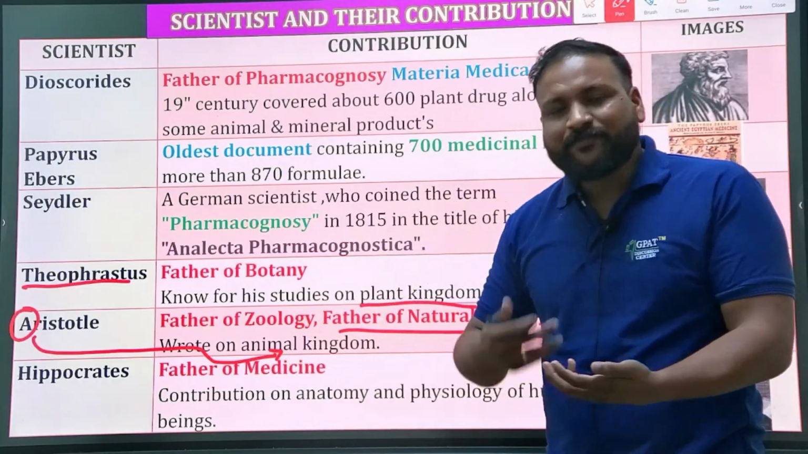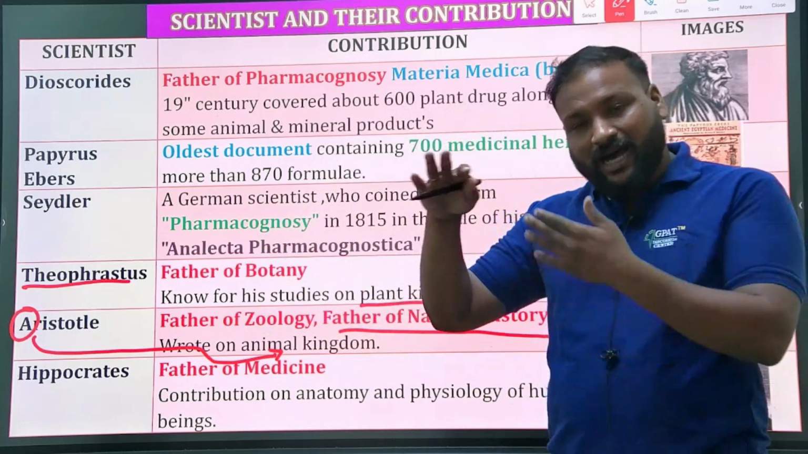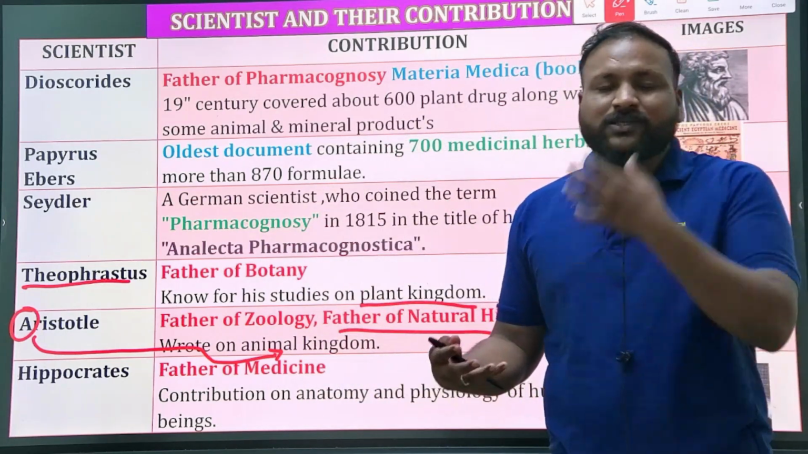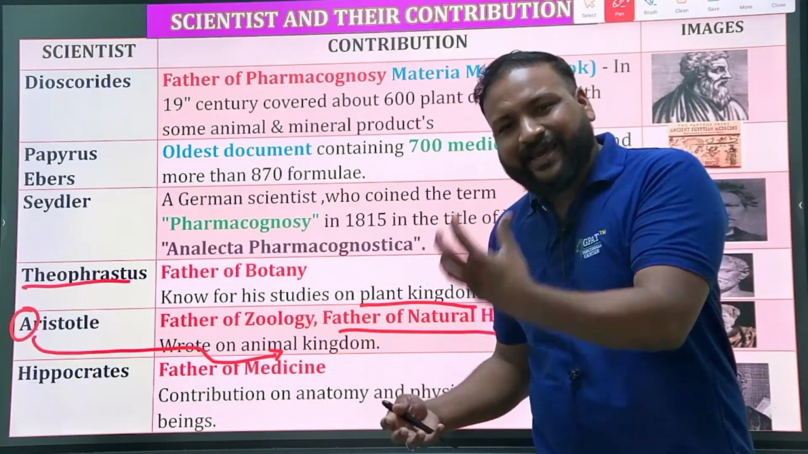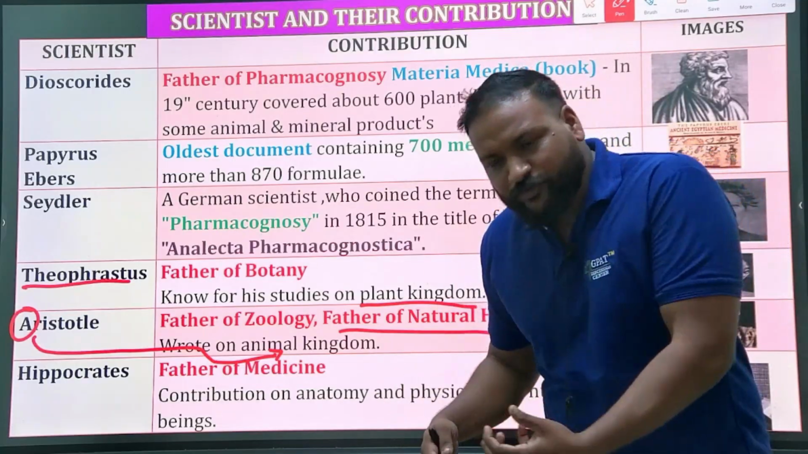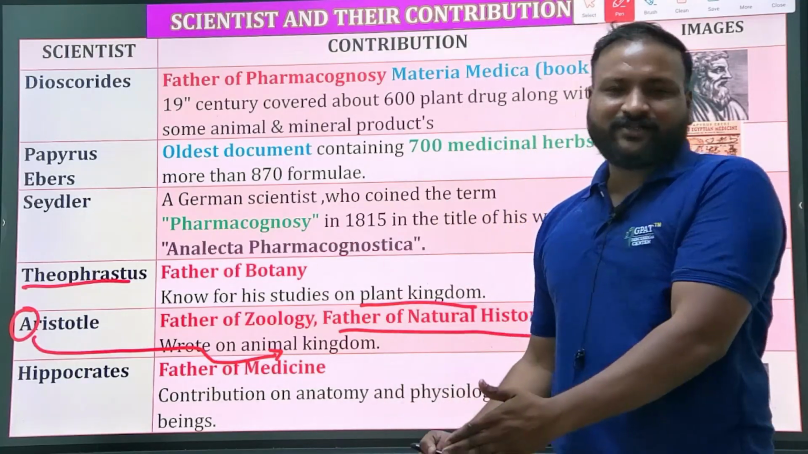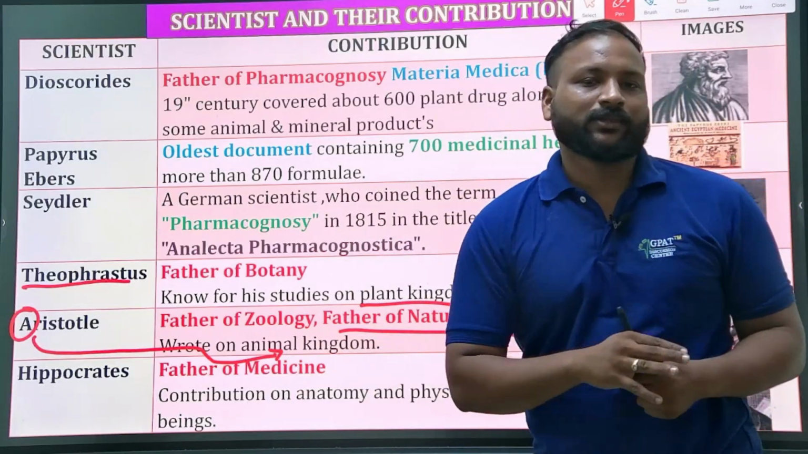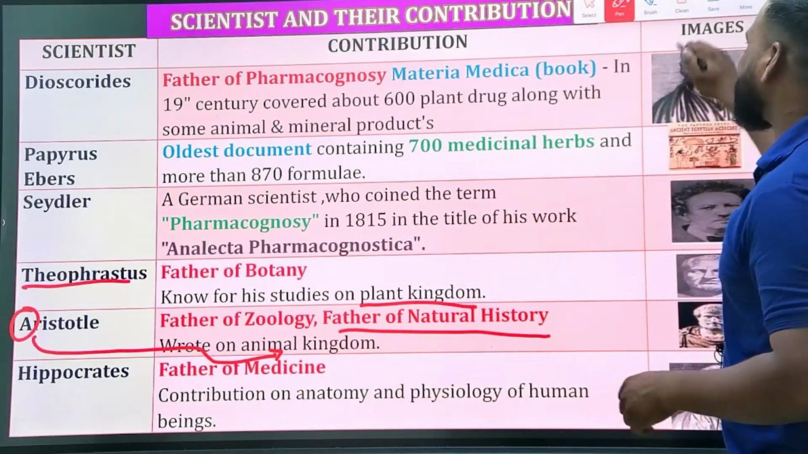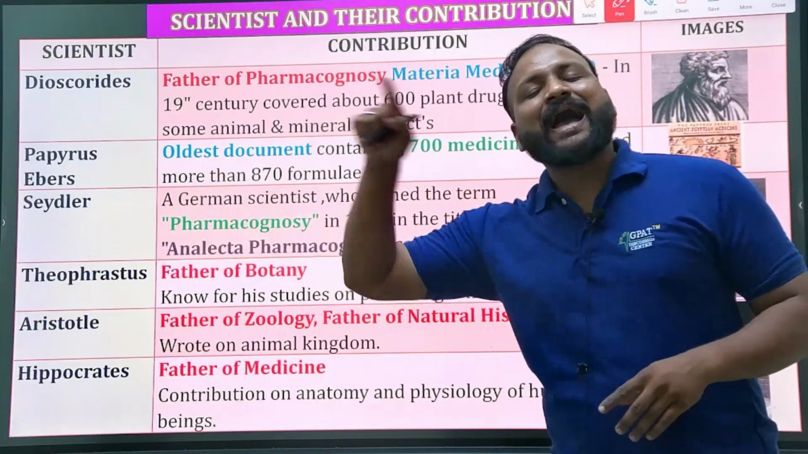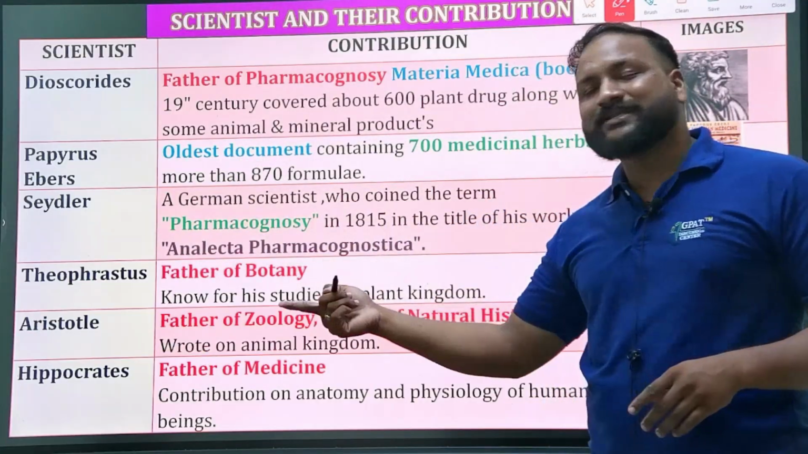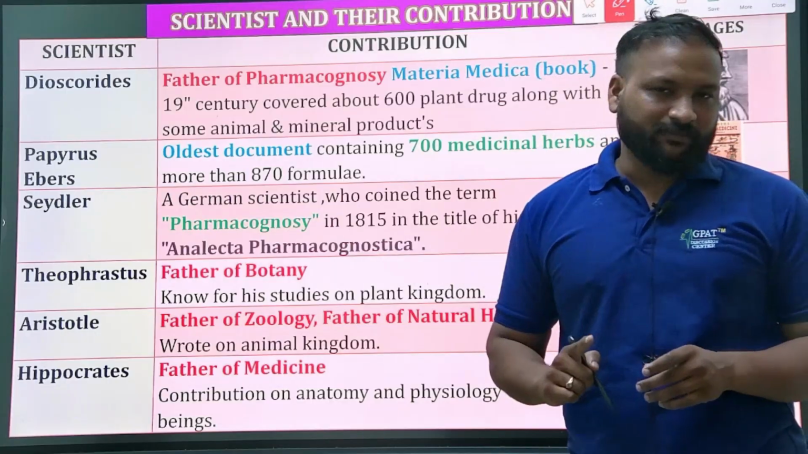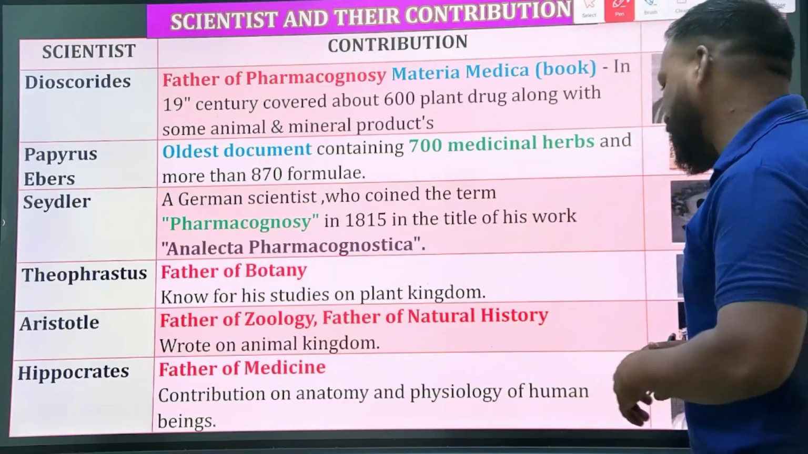and how civilization started, and how Darwin's theory came into existence, because of the evolution of animals and the evolution of human beings. He did research on that. That's the reason he is known to be the father of natural history as well. So Aristotle is the father of zoology for the animal kingdom. He did research on it, and also he wrote on the animal kingdom. I hope you understand.